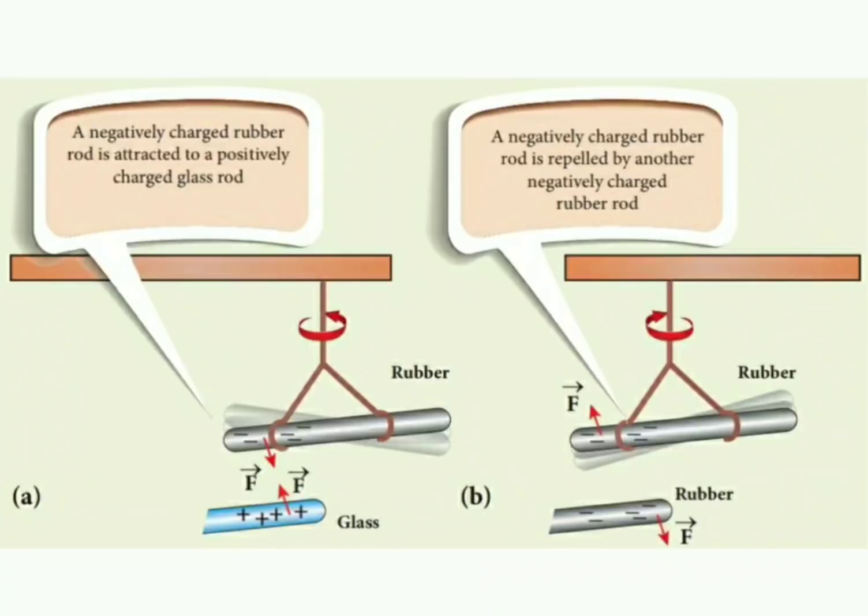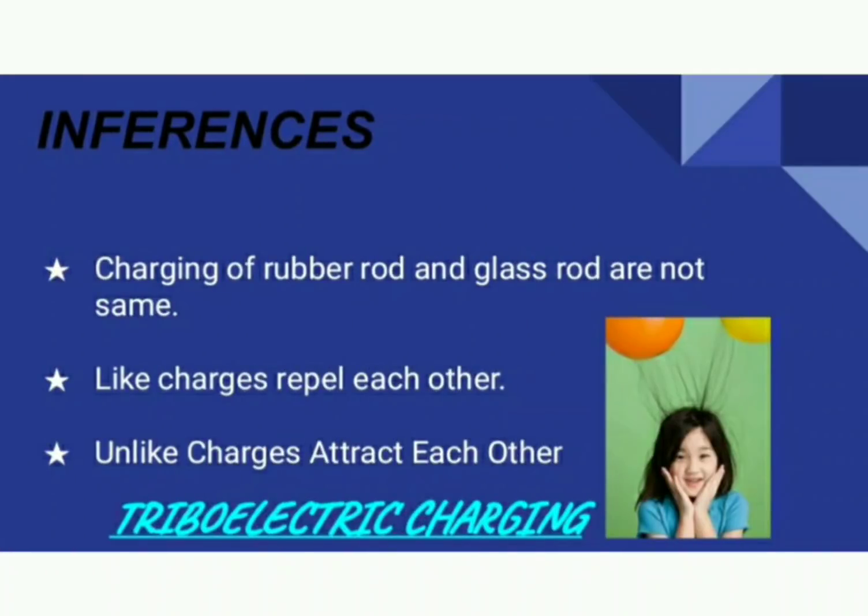As you see here, we understand the existence of 2 charges, positive and negative. Please make a note of it: positive and negative. Next, we understand the charging of the rubber rod and glass rod are not one and the same, because glass becomes positively charged when rubbed with silk, but ebonite becomes negatively charged when rubbed against fur. The second and third points are very familiar to you. Just like how we speak about magnetic poles, like charges repel each other, unlike charges attract each other.